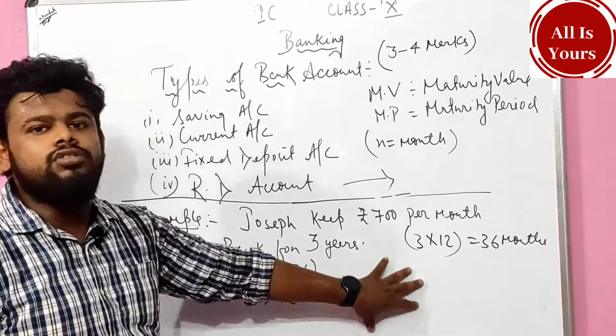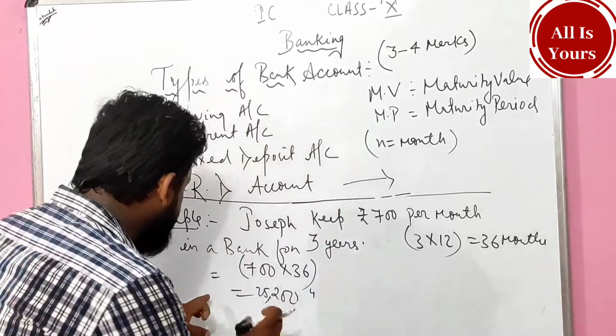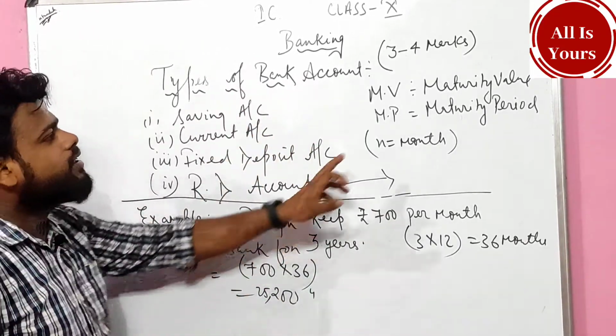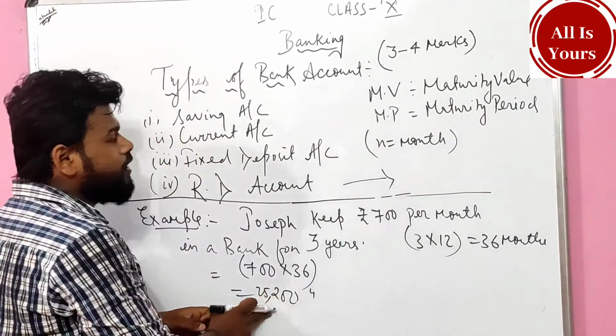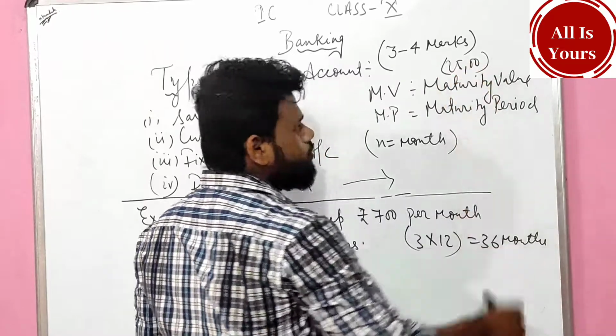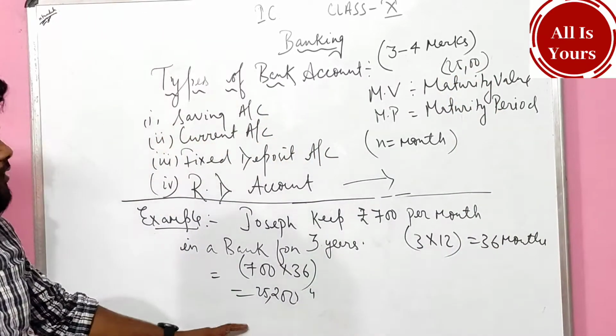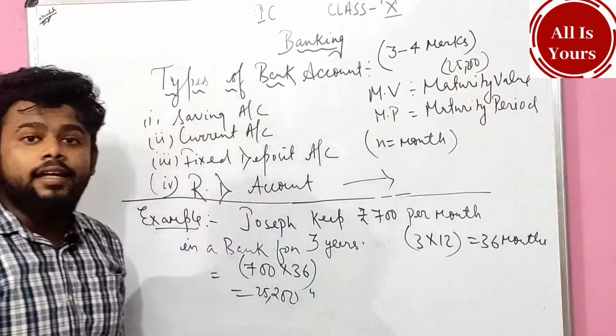So 25,200 is known as maturity value, and interest is also there. The rate of interest is also there, but I am not taking the rate of interest now to make you understand. This 25,200 is known as maturity value, or you can say mature value. Is it clear to everyone? What is known as maturity period?